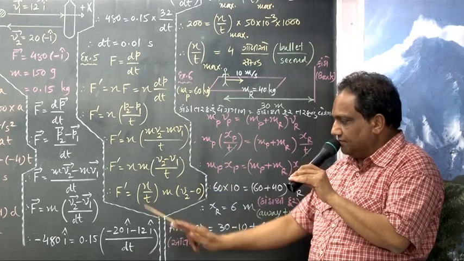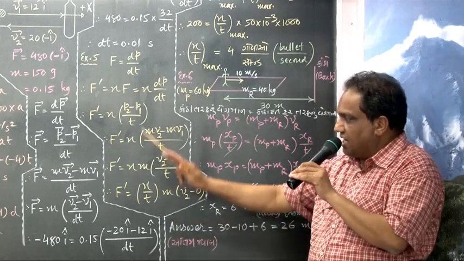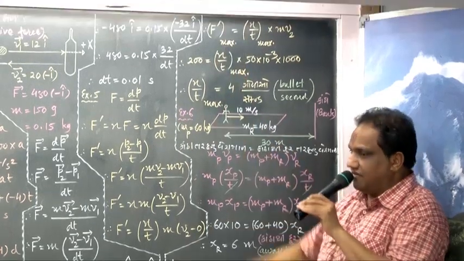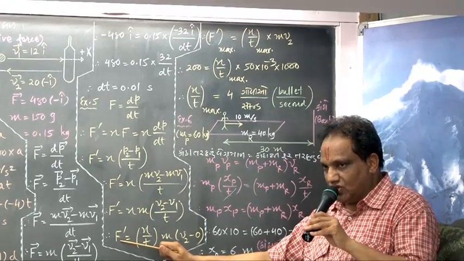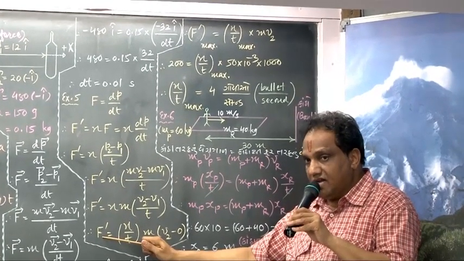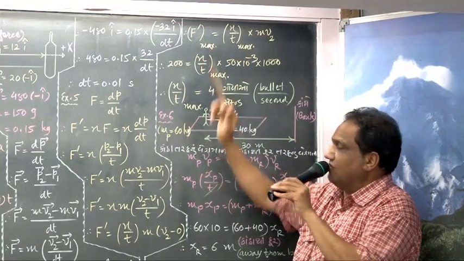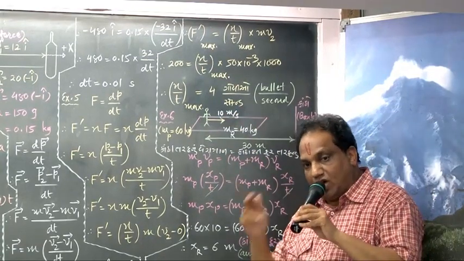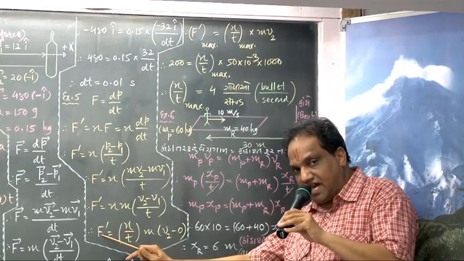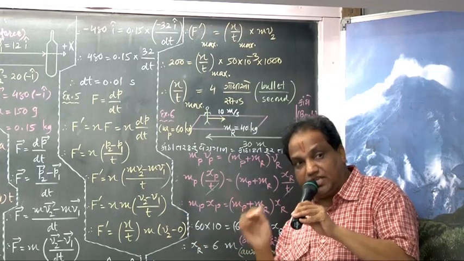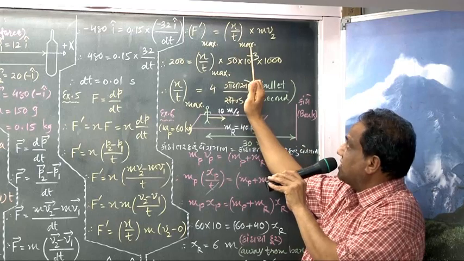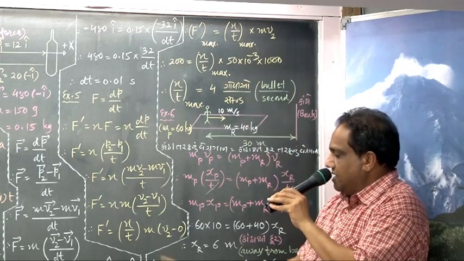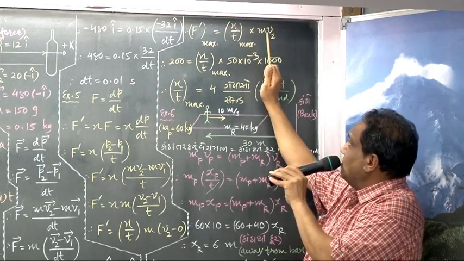And now tell me, instead of F dash, what I'm writing here, look, F dash maximum. What do you mean by that? Force of reaction. And what is this? Maximum force of reaction. Because I want maximum value on the left hand side, I should take maximum value on the right hand side also. That's why instead of N upon T, I'm putting N upon T maximum. M into V2 as it is.